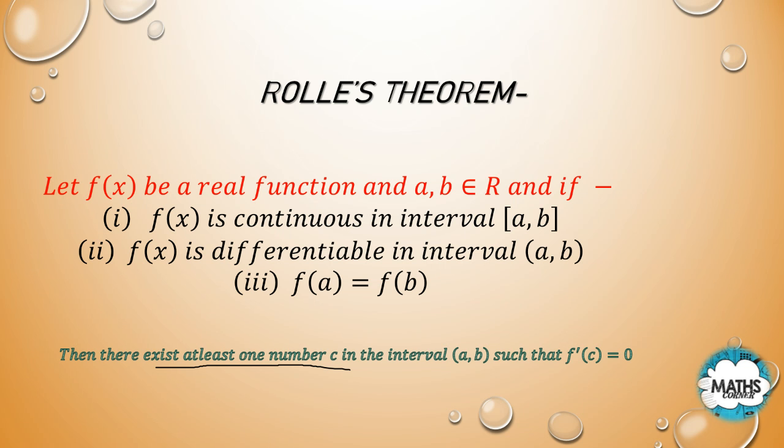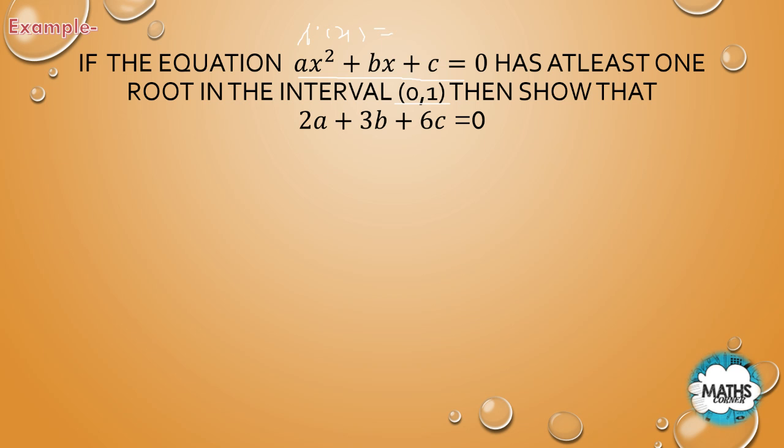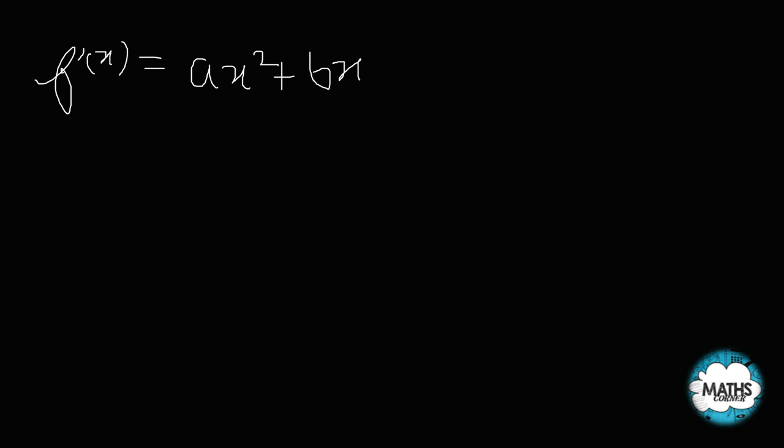Okay, so my f dash x is equal to ax square plus bx plus c, because in Rolle's theorem the roots commented on are of f dash x, that is, f dash x equals 0. Here the roots of ax square plus bx plus c equals 0 have been commented on. So I can assume that f dash x is equal to ax square plus bx plus c. Now how to get my fx?